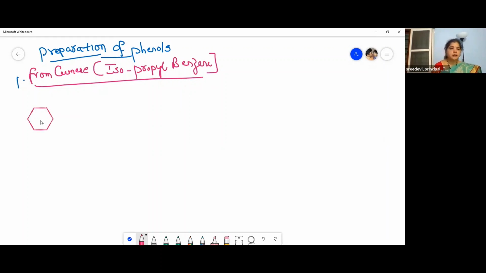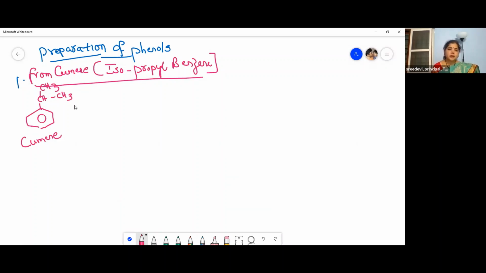So this is our benzene. This is the isopropyl group, CH, CH3 and then CH3. So this is cumene, isopropyl benzene. This is the isopropyl group, children, CH, CH3, CH3.